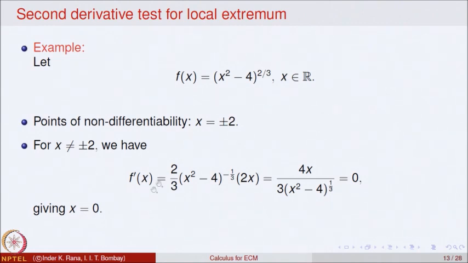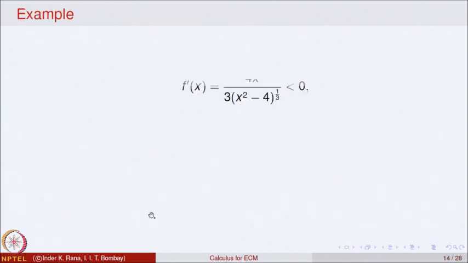So, we got 3 candidates to be analyzed for local maxima minima. Two of them are plus minus 2, another one is 0. So, we get 3 candidates for critical points: 0 and plus minus 2. So, let us analyze these points one by one.